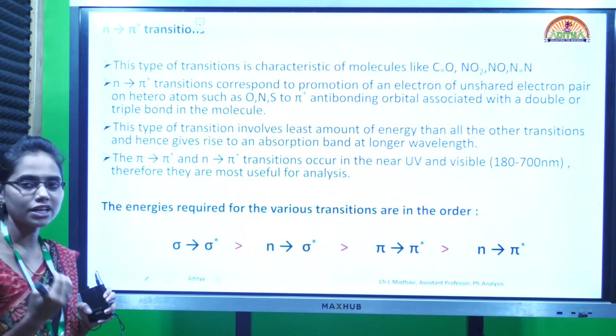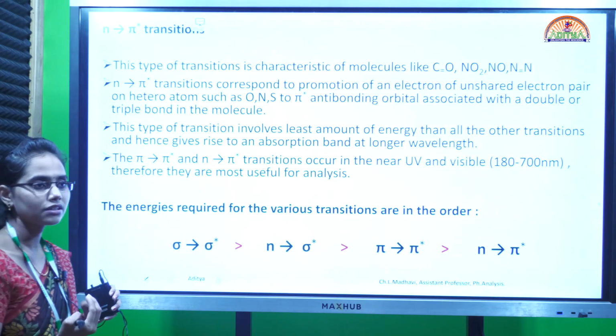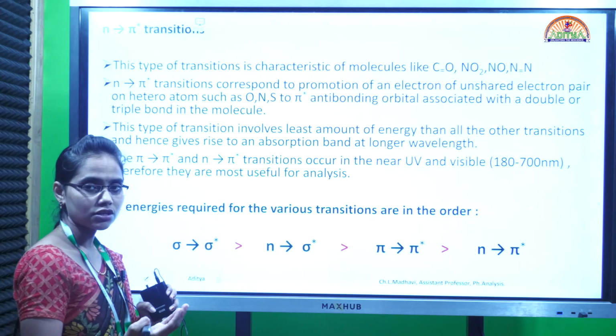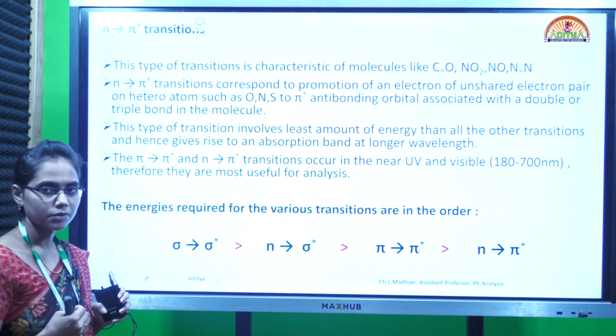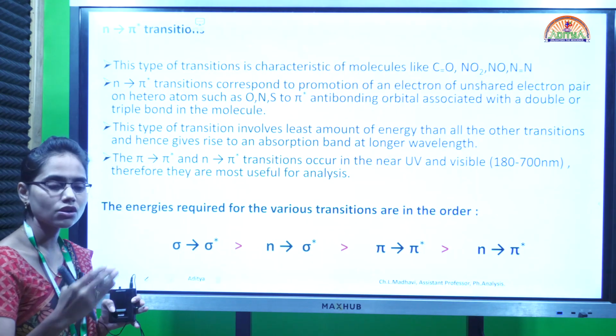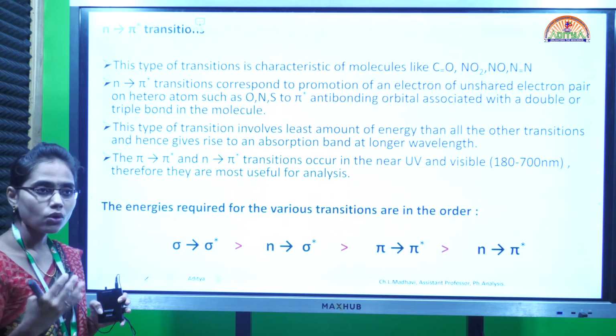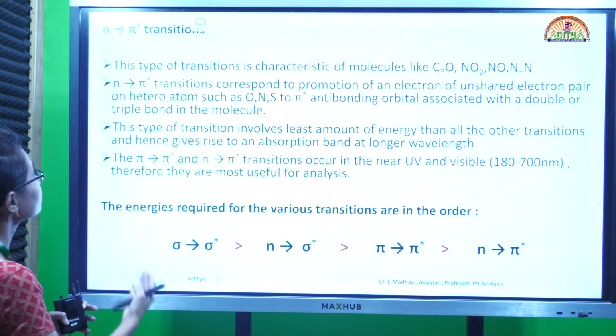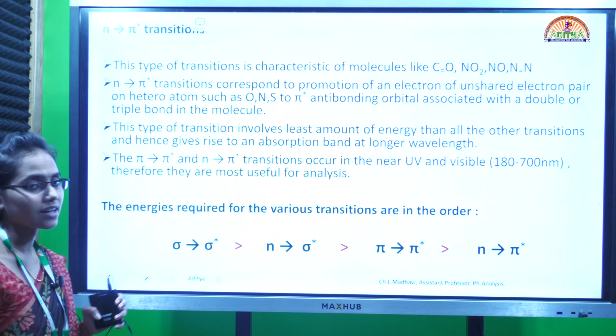Pi star means pi electrons. Pi electrons occur in unsaturated compounds, like those with double bonds or triple bonds. So here we should have unsaturation with a halogen or unsaturation with a heteroatom. Only such compounds are able to give n to pi star transitions.